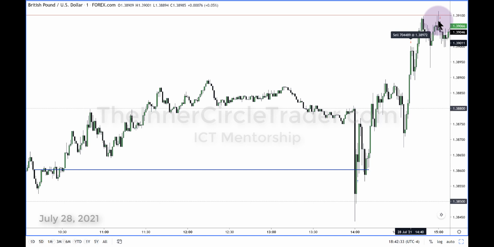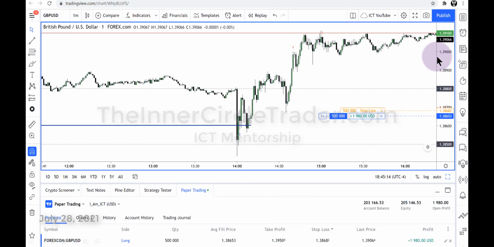But nonetheless, as it ran above that 139.10 level, I tried to get in and exit as it did that, but it was the 1-minute candle here that I was exiting at. So it just fell short of the 139.10 level. I was trying to get it as it spiked up above it, but I couldn't get that. So it's a little off there. There's a small portion of the trade still running, and the stop you can see here is at 1.38682. Again, you can see the arrows where I bought, partial, and then the balance is here, and you can see all the details down here as well.